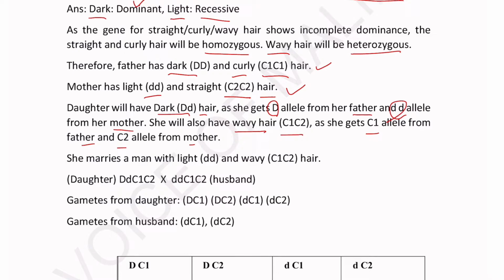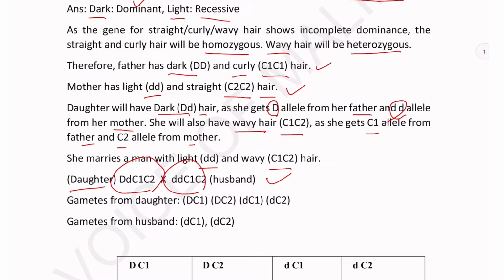Now she marries a man with light and wavy hair. It is said in the question that she marries a man with light and wavy hair. So light means small d and wavy means C1 C2. Now we will make a cross here. So in this cross, the daughter has this genotype and the husband has this genotype.